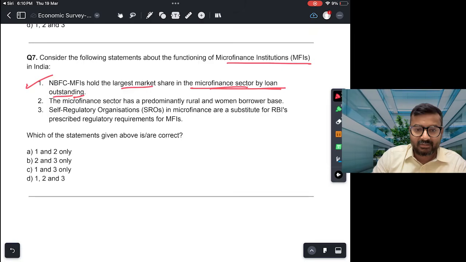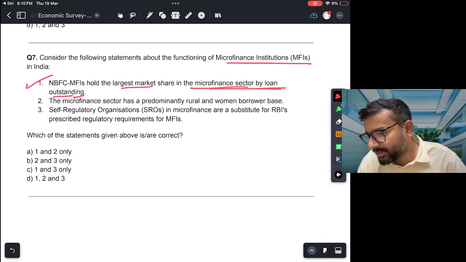Okay. जो microfinance institutions हैं generally rural. In fact, the economic survey gives you data also. Let me quickly find out. It gives high amount, I think 80% to rural and 95% of the borrowers are female. Okay, so that's the data.